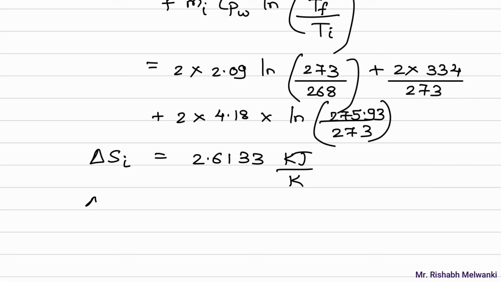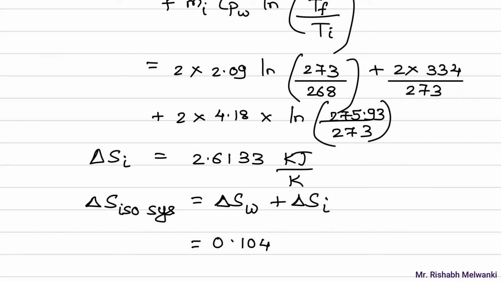And if I want to find delta S of isolated system, which is asked in the question, it will be delta S of water plus delta S of ice. If you add these two things, you will get delta S of universe. That value comes out to be 0.1043 kilojoule per Kelvin. So we will stop over here.